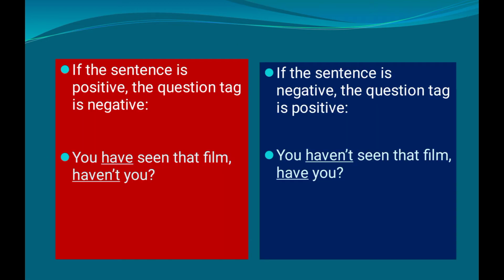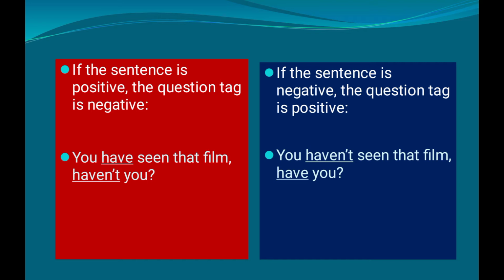The next thing you need to keep in mind while preparing a question tag is that if the sentence given to you is in positive form, then the question tag needs to be negative. And if the sentence is in negative form, if it is a negative sentence, the tag should be positive. That is the reverse order. For a positive sentence, the question tag should be negative, and for a negative sentence, the question tag should be positive.